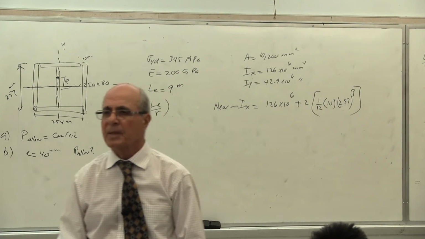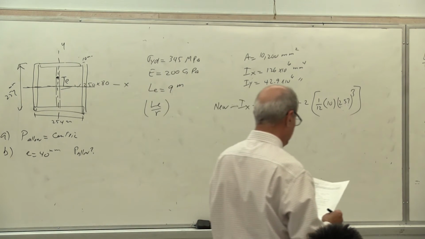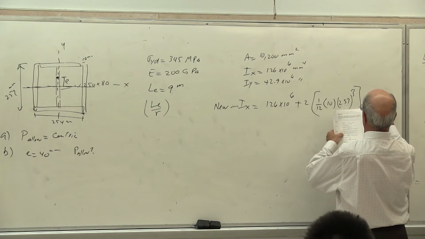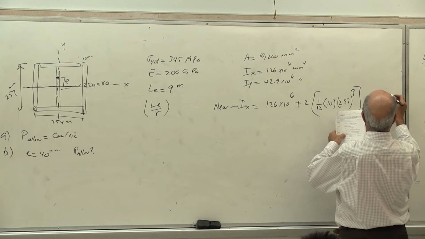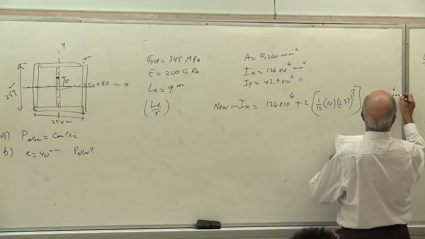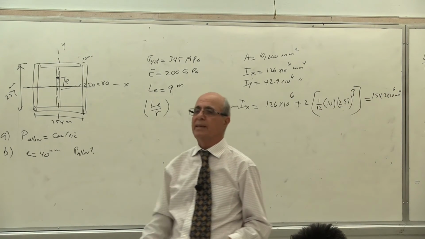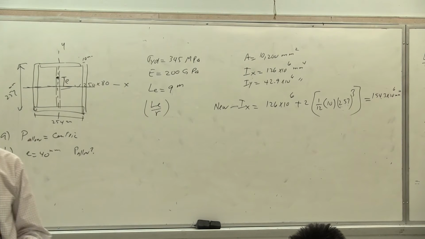Yes or no? Correct. So this is the new Ix. So the new Ix becomes equal to 154.3 times 10 to the power of 6 millimeter to the fourth. In other words, it increases a little bit because there are only 2 plates there. Yes or no? However, Iy is going to increase a lot more.